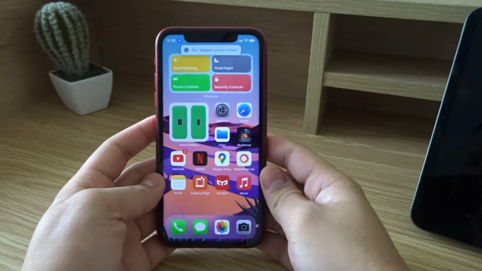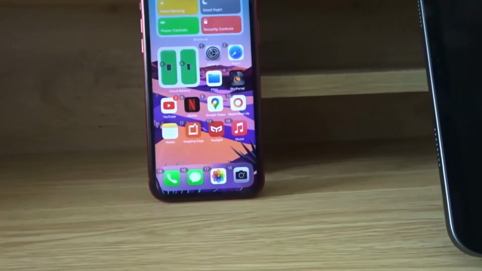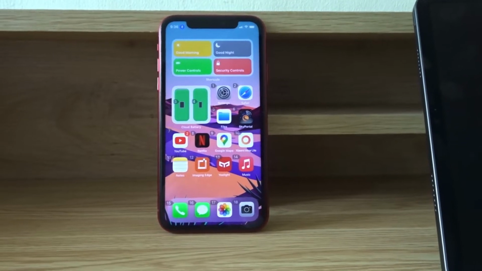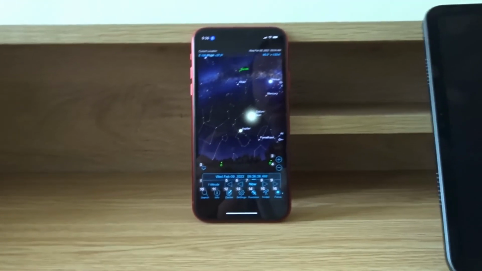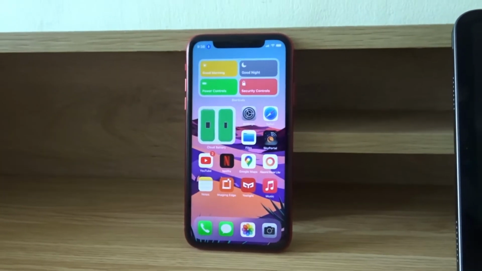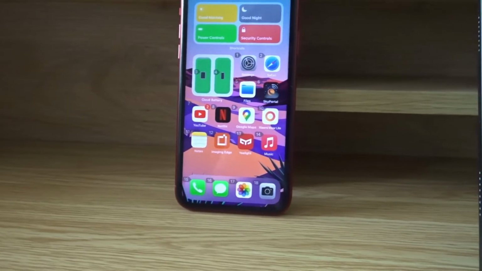Okay, so let's use voice control over here. Let me put my phone over here this time. And let's see. Tap 6. Go home. Swipe left. Swipe left.